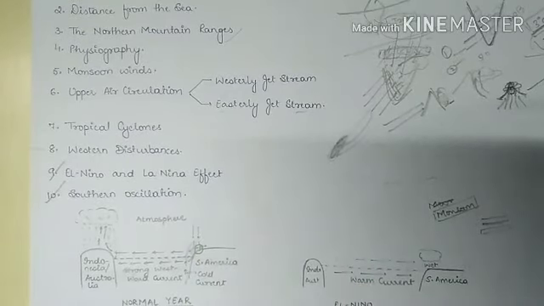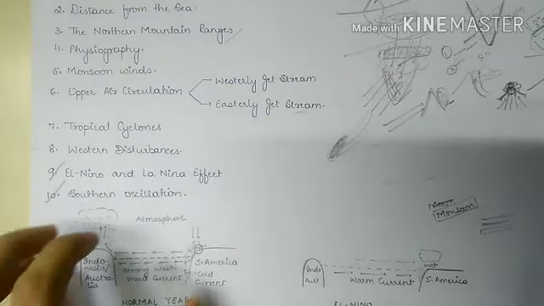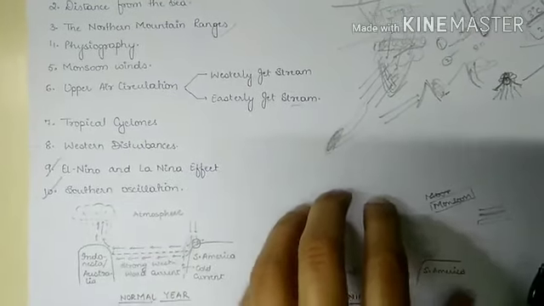While in El Nino, because the warm water upwells, the El Nino current temporarily accumulates warm water here, and the water starts moving towards the Peruvian coast. So this is the normal year and this is the El Nino year.